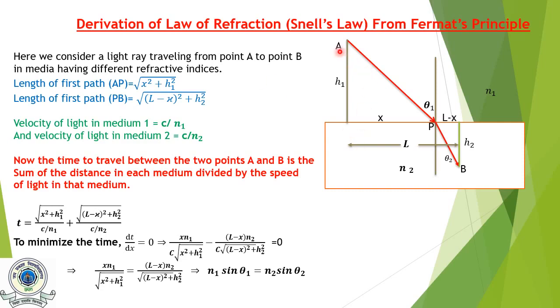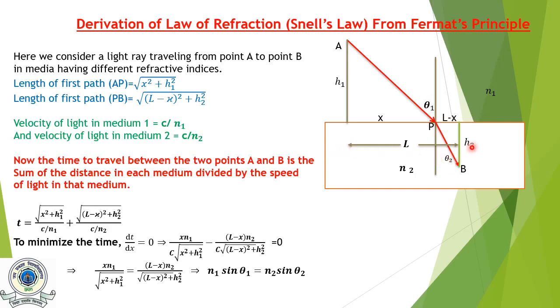Now let us consider we have shined light from point A. P is the point at which light meets a glass medium or any other medium and reaches point B. Theta 1 is the angle of incidence and theta 2 is the angle of refraction.